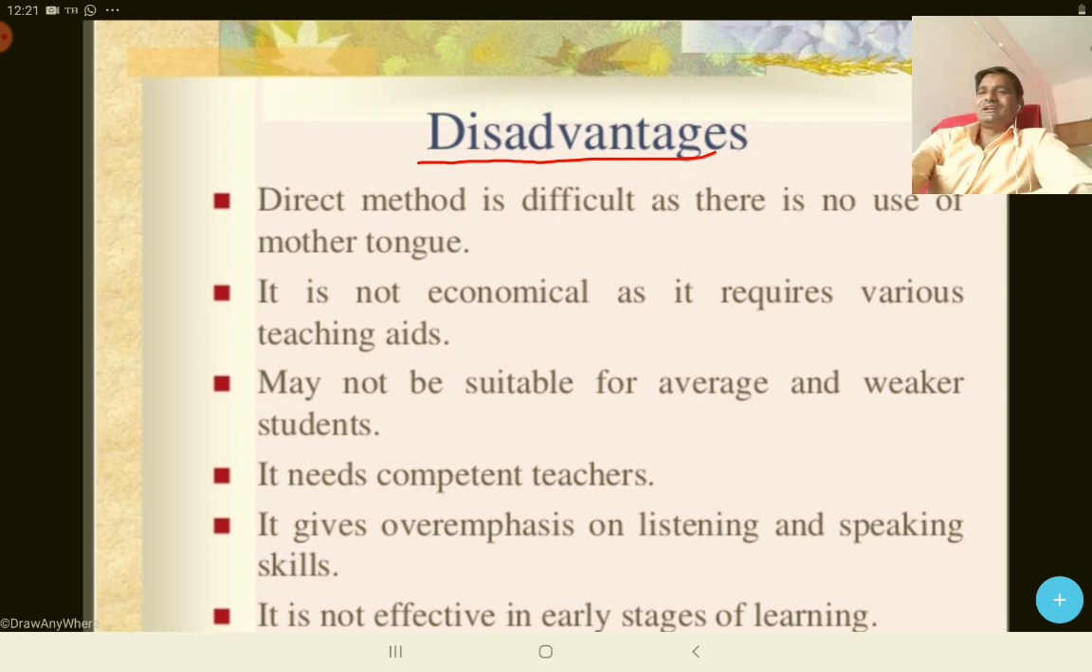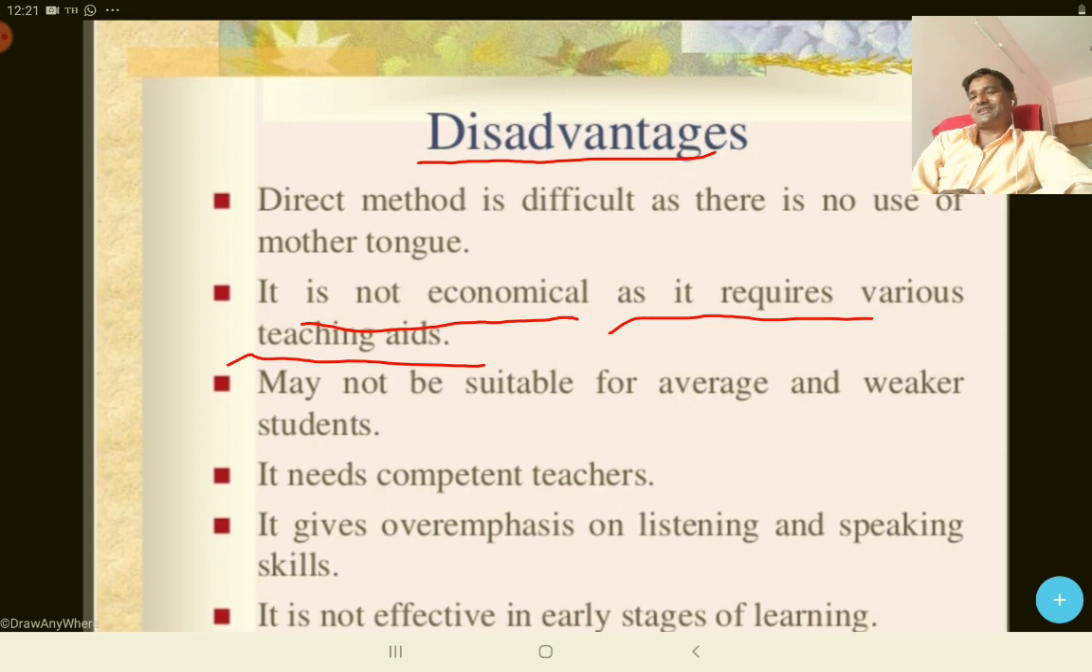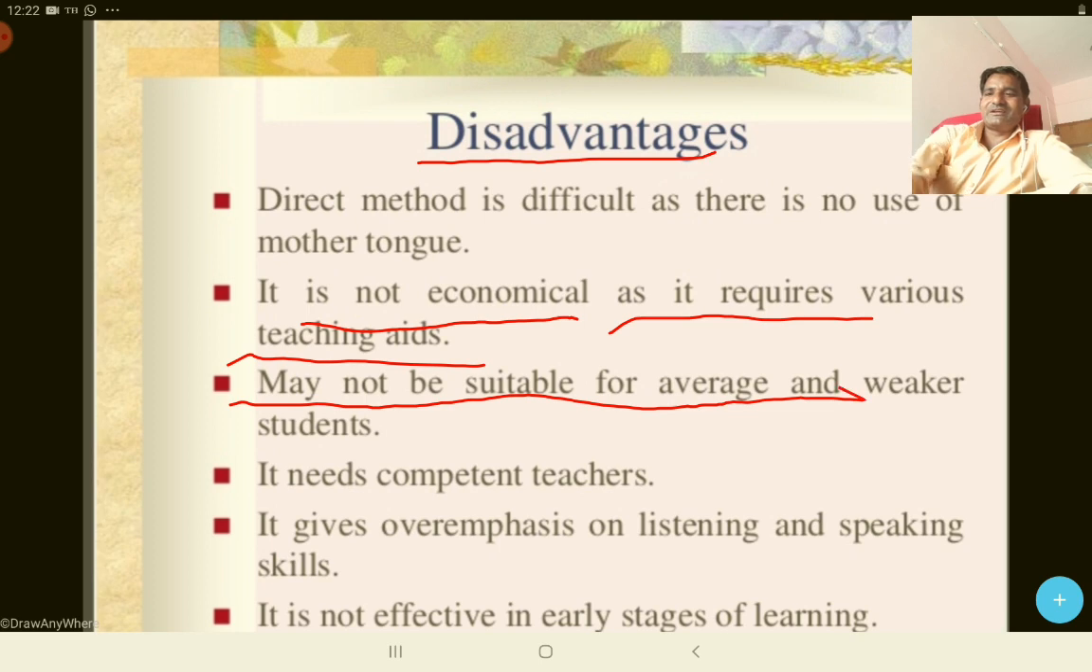In the next point, it is not economical. It is very expensive, as it requires various TLMs or teaching aids. We have discussed that in this method we require various devices like PowerPoint presentations, and for that you require computers and projectors, or sometimes smart boards or smart classes.